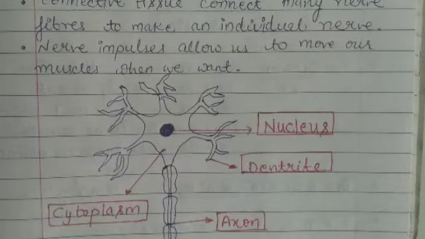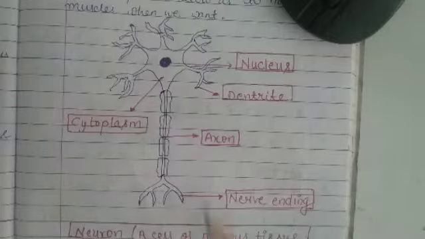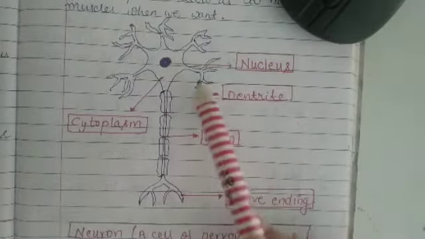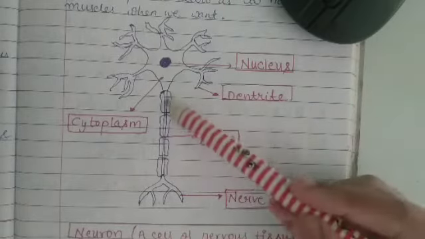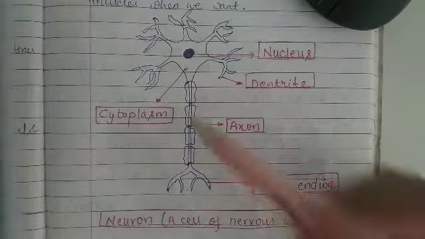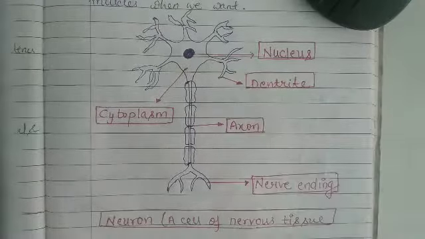And this is the diagram of a single neuron. This is a single neuron. It is its nucleus. These are dendrites. This part is called the axon. This is cytoplasm, the jelly-like substance inside a cell.